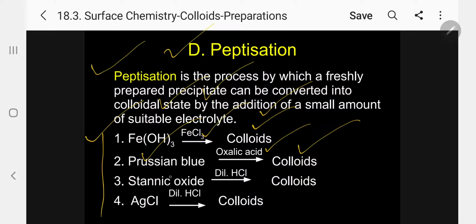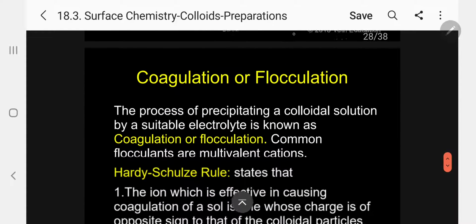Third one, stannic oxide precipitate can be converted into colloid by adding dilute HCl. The same way, silver chloride precipitate is converted into colloids by adding dilute HCl. So there are 4 specific examples I am giving under the peptization. Kindly memorize, question can be asked.